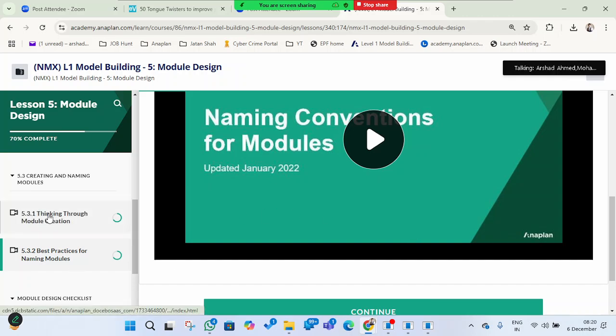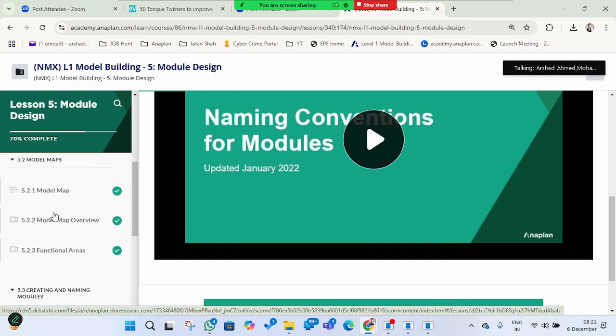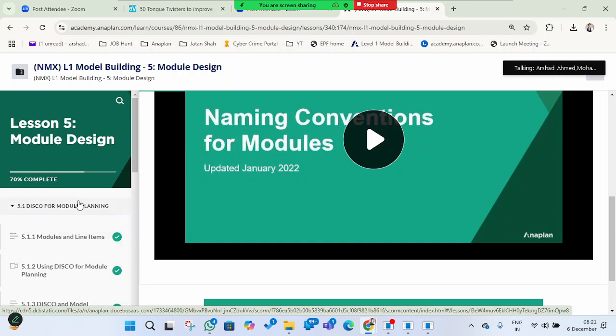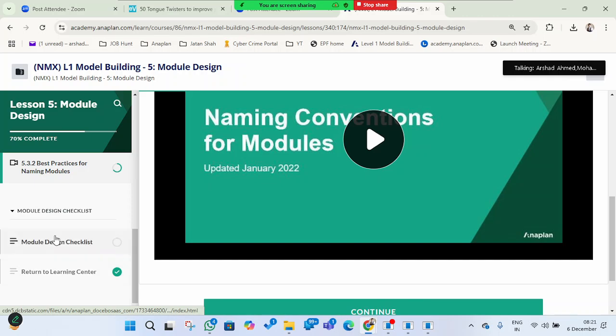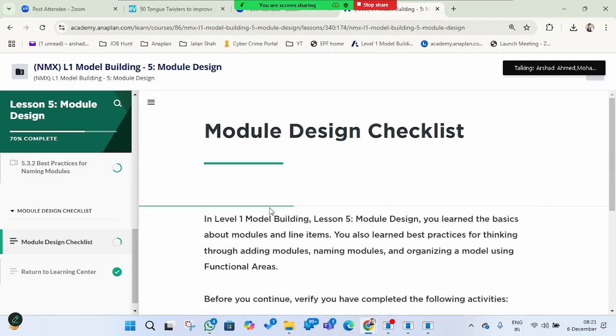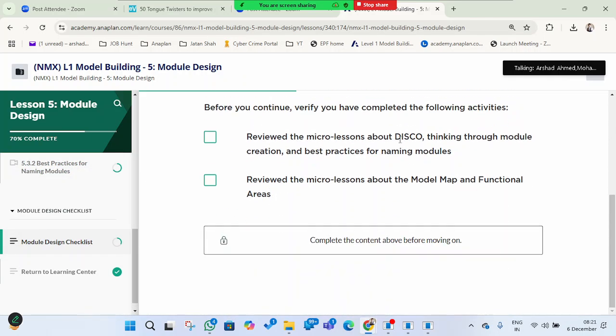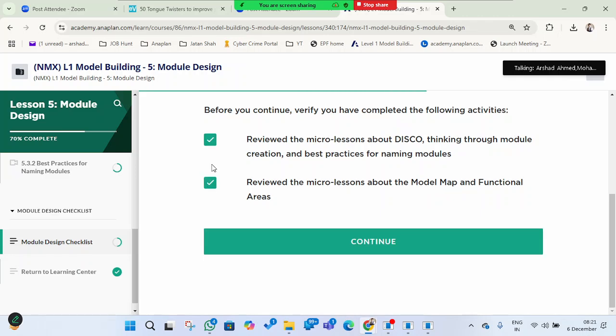So I hope with this, module design and module line items, we have done lesson 5 here. This is just a checklist. We have reviewed the micro lessons and best practices of naming modules, and the micro lessons of model map and functional area. These two things are in this one.